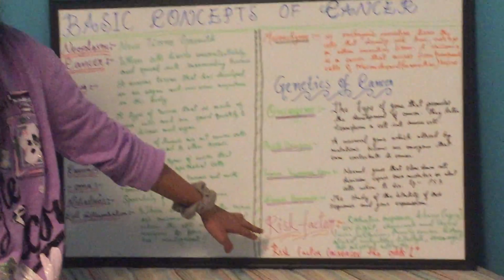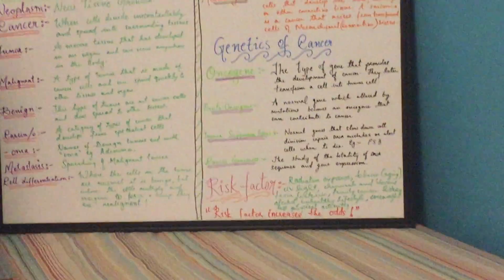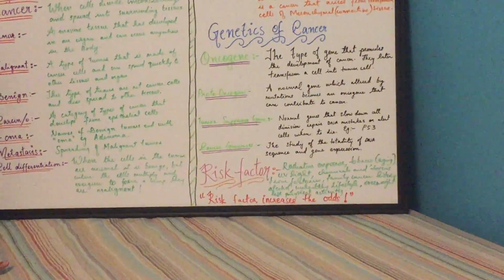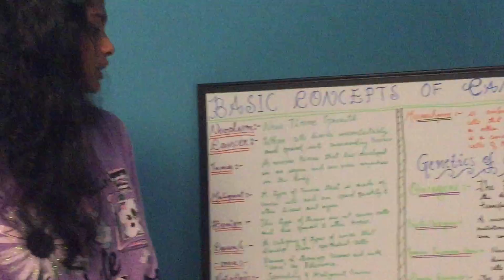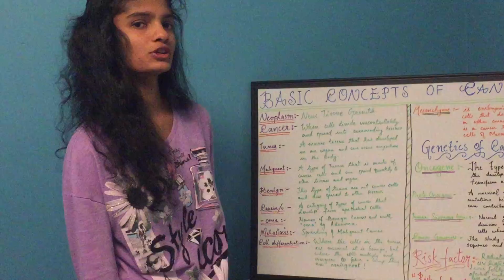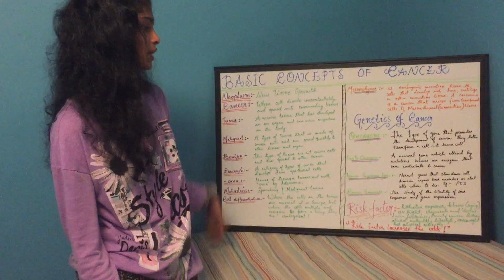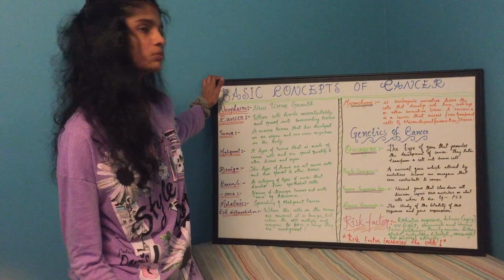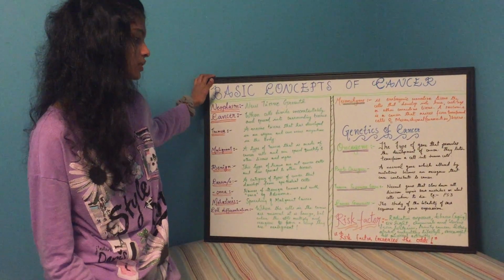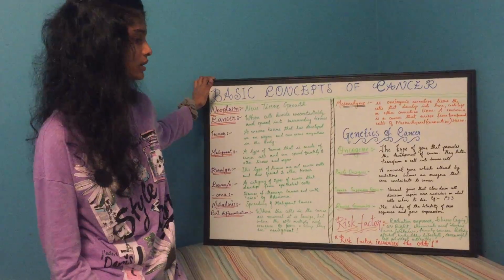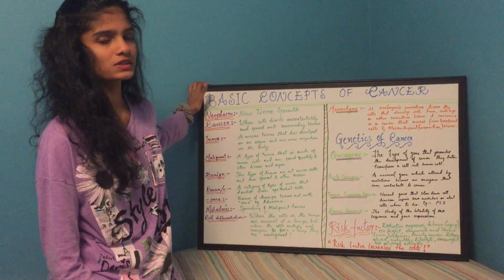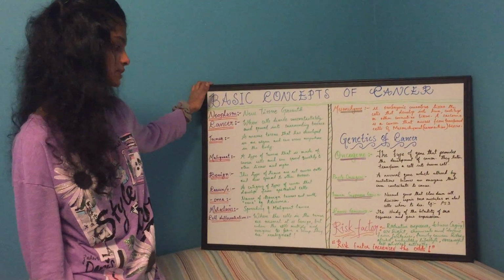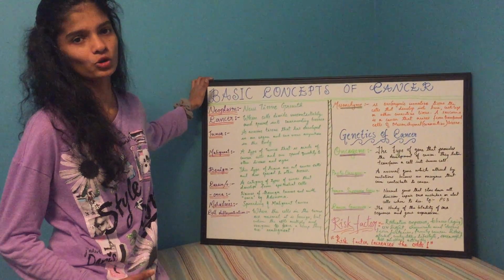So the risk factors of cancer are basically radiation exposure, tobacco, aging, UV light, chemicals and toxins from factories. If you have a family history of cancer, and alcohol consumption, unhealthy lifestyle, overweight, and less physical activity. And at the last, I want to say risk factors increase the odds.